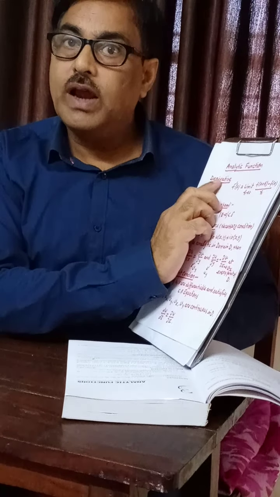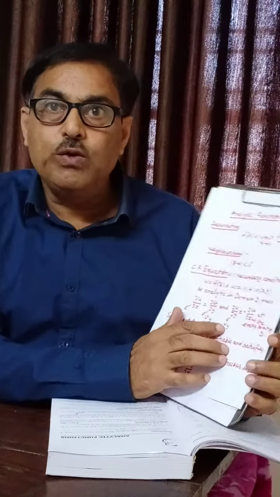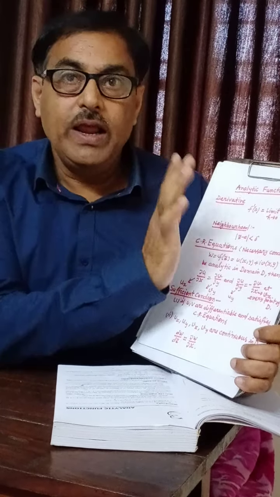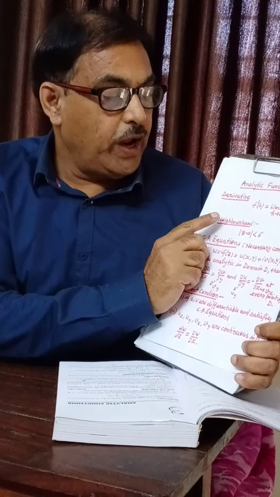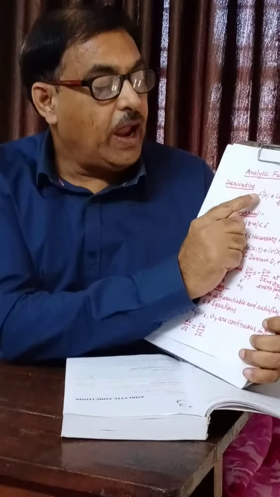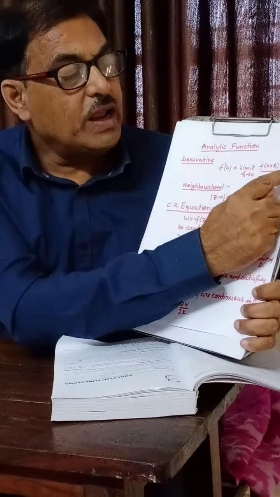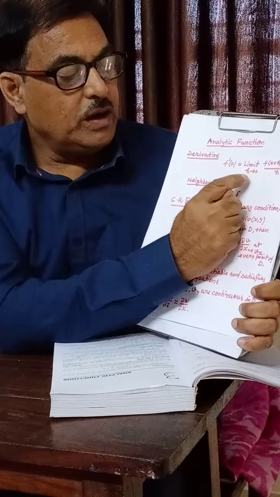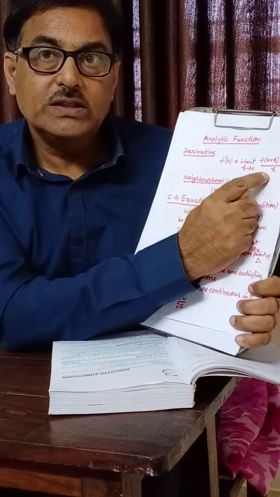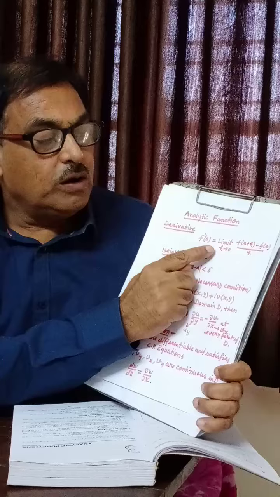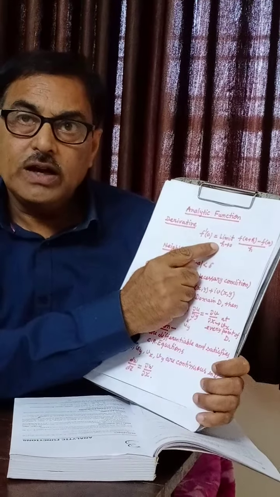If a function f(z) is single valued in a domain D, then the derivative of f(z) at the point z equal to a is defined as f'(a) equals the limit as h tends to 0 of [f(a plus h) minus f(a)] upon h, if this limit exists uniquely. Means this limit is independent of the path along which h is tending to 0.